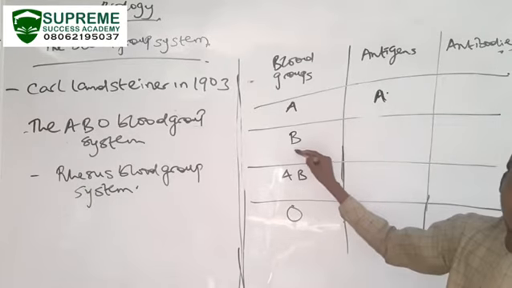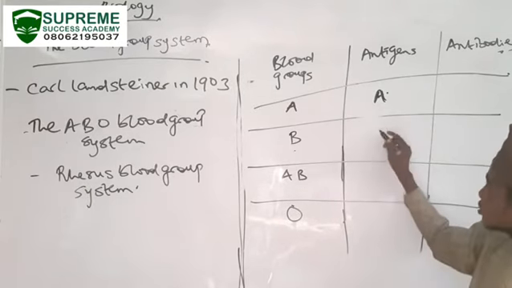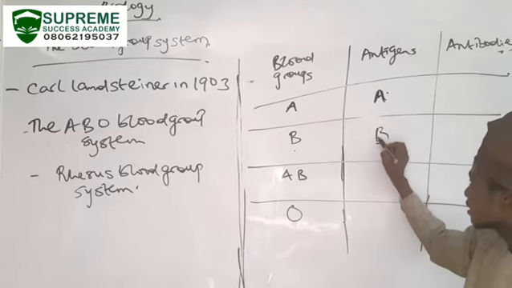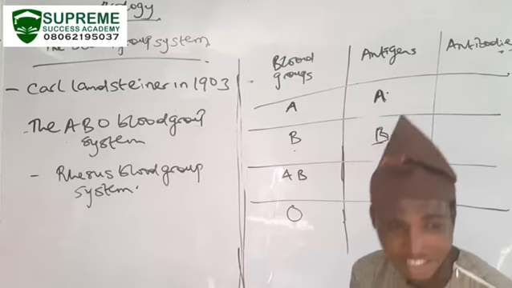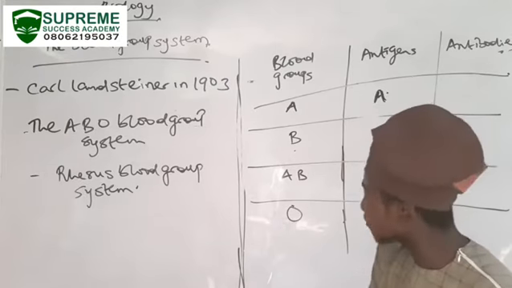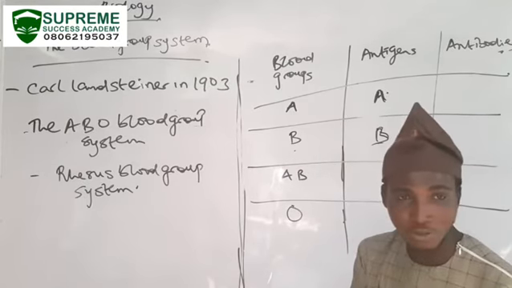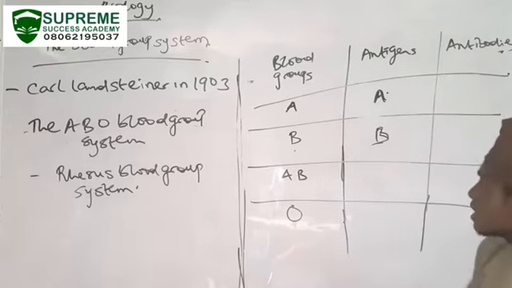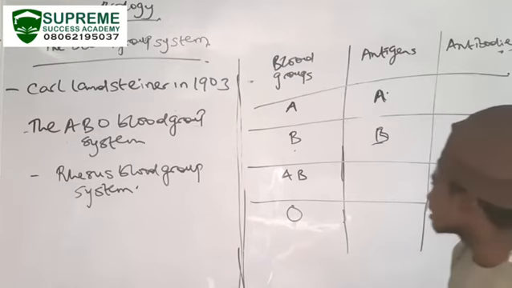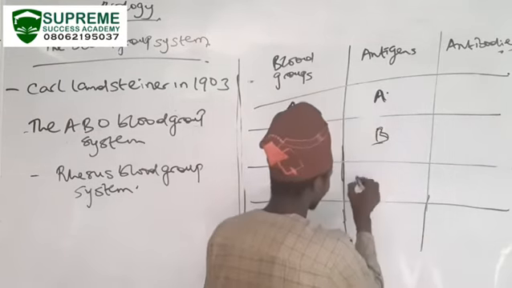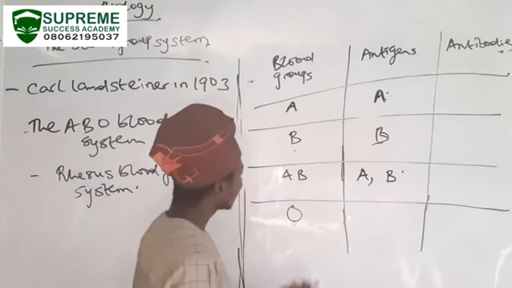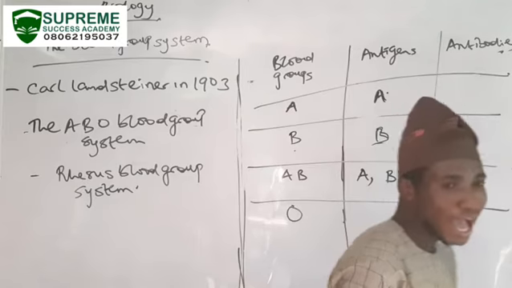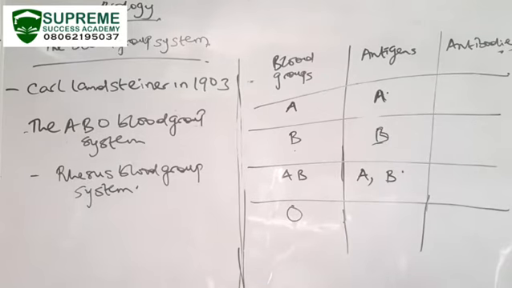Because I'm blood group B, I'm going to have antigen B. That means when I see B, I'm going to get attracted to B. When I see A, if I'm blood group A, I'm going to get attracted to A. If I'm blood group AB, I'm going to have antigen A and antigen B. When I'm blood group O, I'm going to have antigen O.